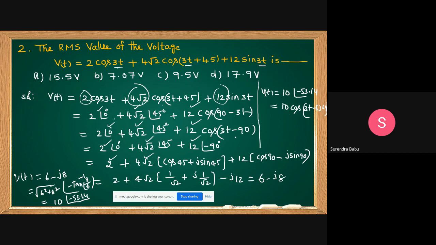In this assumed function, what are the frequencies? Theta is 3t, here also 3t. That is the answer. But it is asking for the RMS value. What is VRMS? Finally, I want VRMS as 10 by root 2. How to find the RMS value, that I told: maximum value by root 2. 1 by root 2 is 0.707. 0.707 into 10 is 7.07 volts.